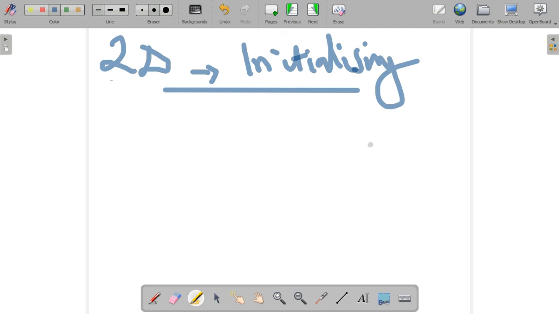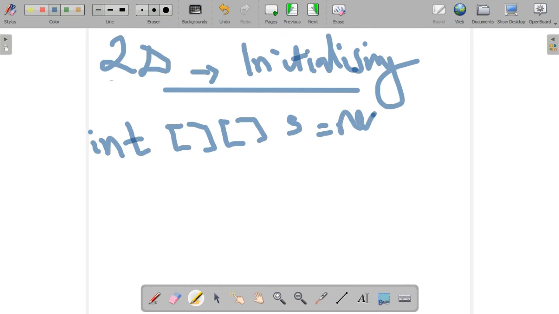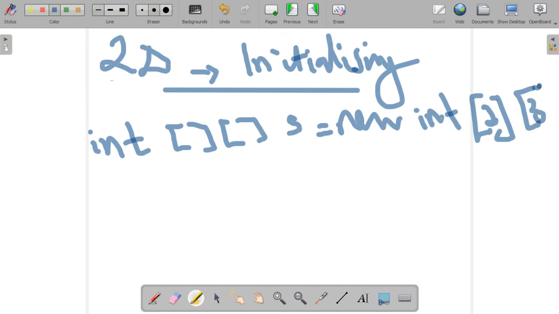So next, how to initialize the two-dimensional array. You know how to initialize the one-dimensional array, is it? Yes, in the same format we can do for the two-dimensional array also. We are not specifying any number of rows and columns. We are just giving the values, directly assigning the values. And one more thing, in single dimensional array also we have done declaration in two ways, is it? First, the square bracket near to this one, like int square brackets, then we can write name s equal to new int, have to write the number of rows and number of columns. This format also.